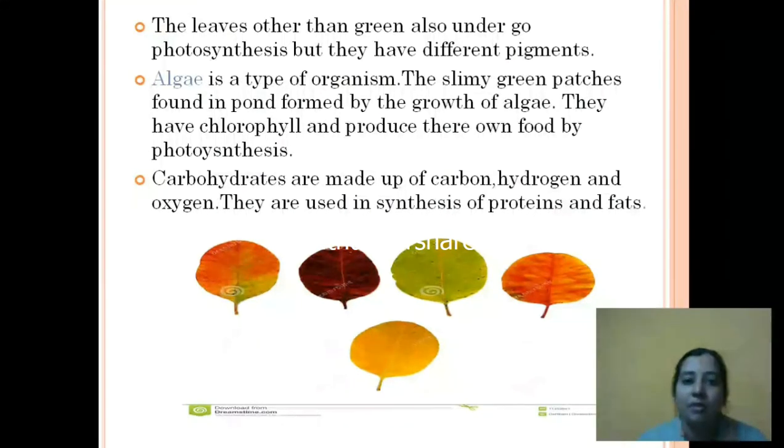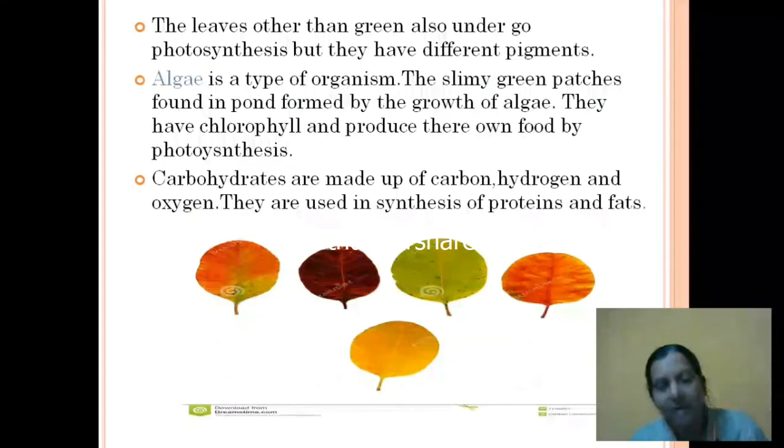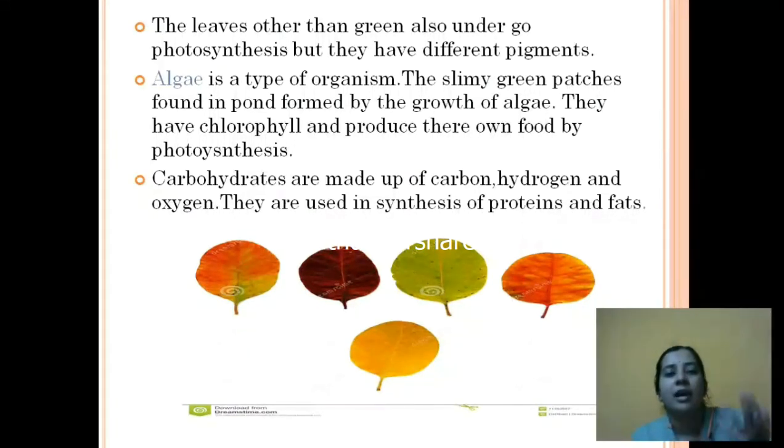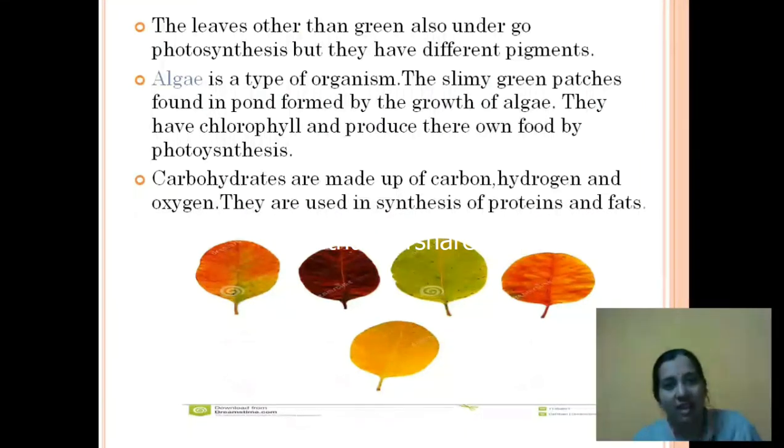Now we say carbohydrate is produced, correct? This carbohydrate is made up of carbon, hydrogen and oxygen. Okay, carbohydrates are made up of carbon, hydrogen and oxygen. These carbon, hydrogen and oxygen are further utilized to synthesize proteins, the building blocks of the body, and fats.